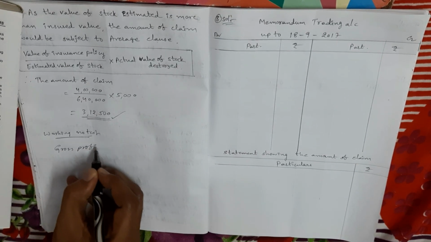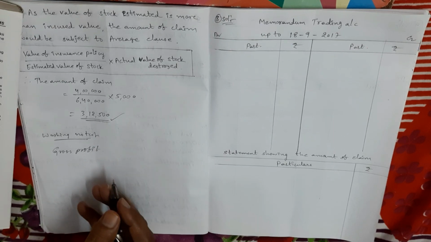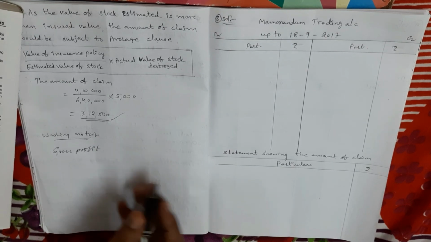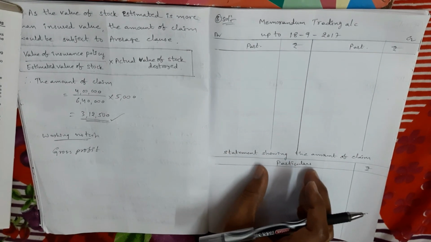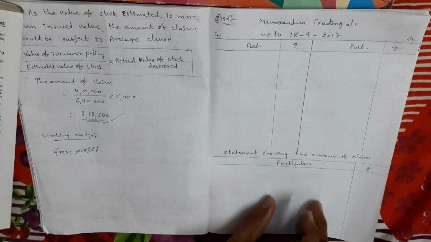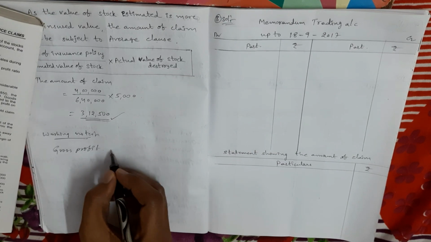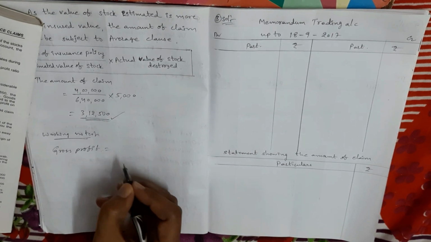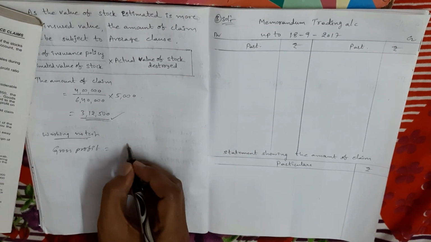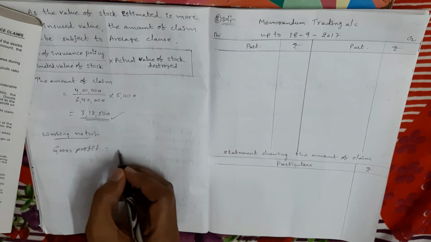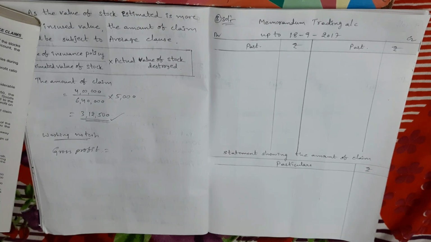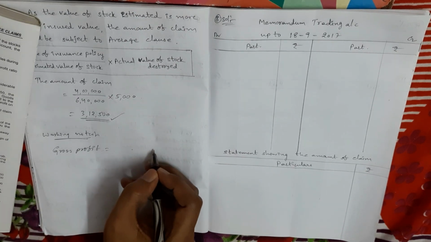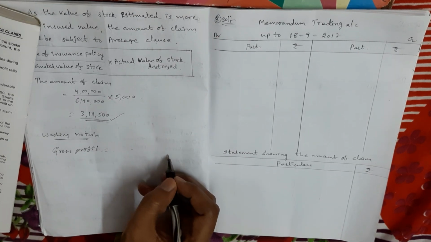So already in the problem the ratio is given, so no need to prepare the last year trading account. Directly here I prepared the current year memorandum trading account, then the statement showing the amount of claim. Trading account is not required. So for gross profit, the current year gross profit formula is total current year sales divided by, total current year sales into rate by 100 plus rate.